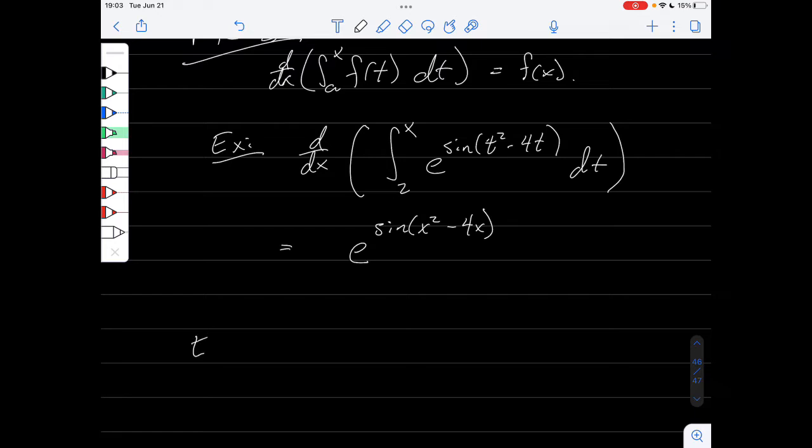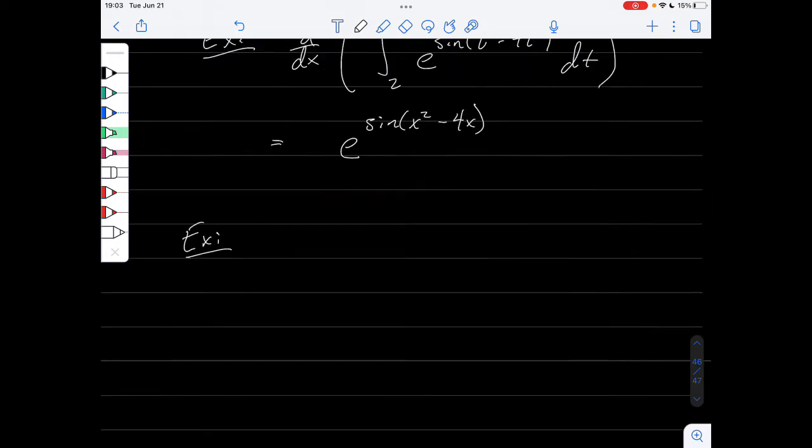Okay, so now let's look at a little bit more complicated of an example. And we'll look at the integral from 2. Remember, it doesn't really matter what number we put down here. 2 to x squared of, let's say f of t is going to be t squared minus 1.